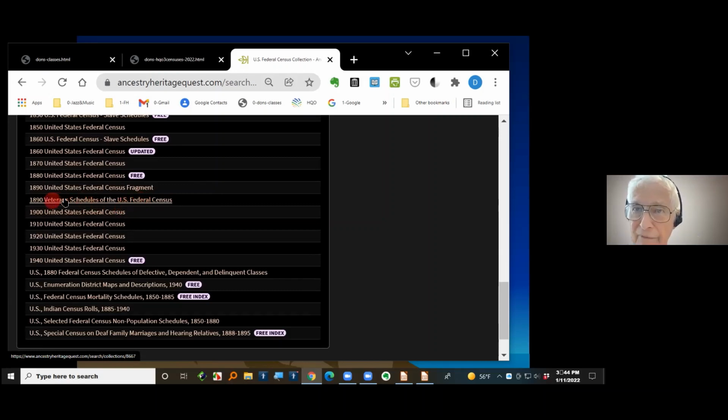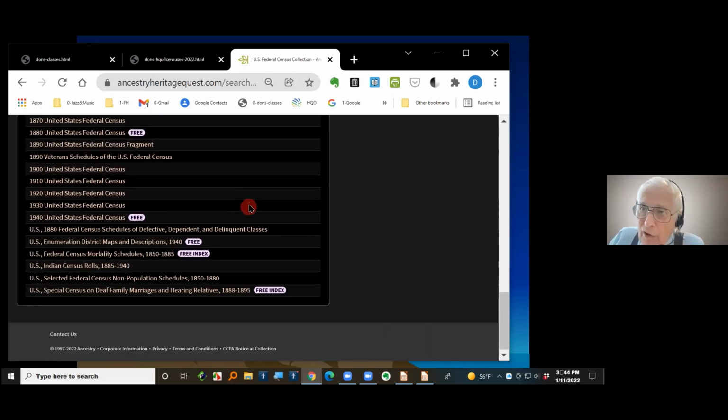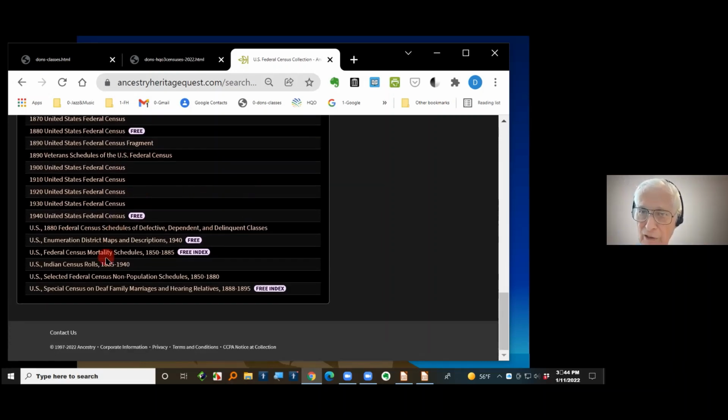There's a 1890 veteran schedule of the U.S. Federal Census. So even though the 1890 census was destroyed, almost all of it, in the veterans schedule you may be able to find something if your ancestor was a veteran of one of the wars, Civil War or any of the others on it. It goes clear on up down here to the last one.